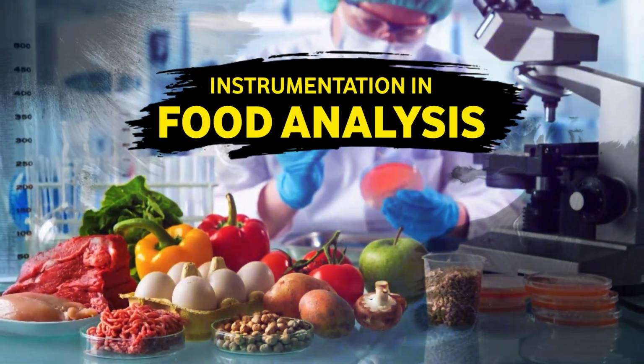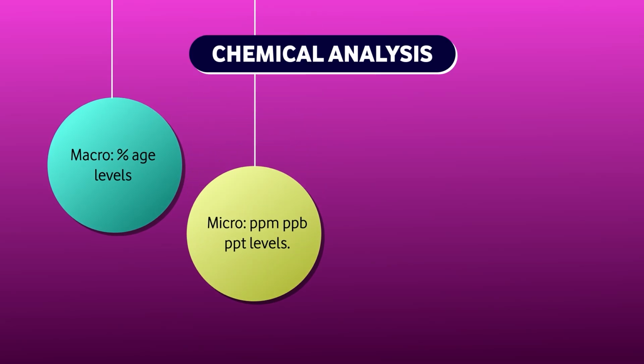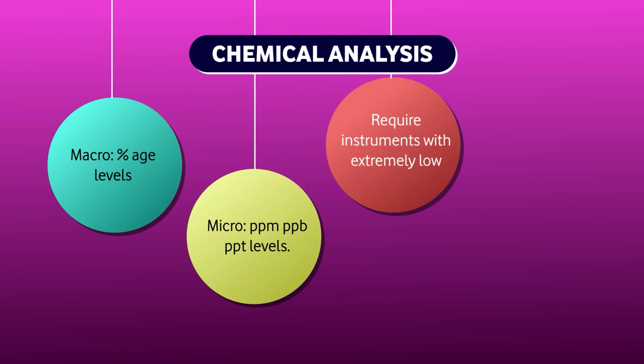We'll discuss instrumentation in food analysis. We have already seen that in macro analysis, we do it at percentage level. But for micro analysis, there are constituents, components, which we do at ppm, ppb or ppt levels. For such low detection and quantification limits, organics as well as inorganics, compounds like residues, contaminants, adulterants, nutrients, mycotoxins, we need to do it by instrumentation.